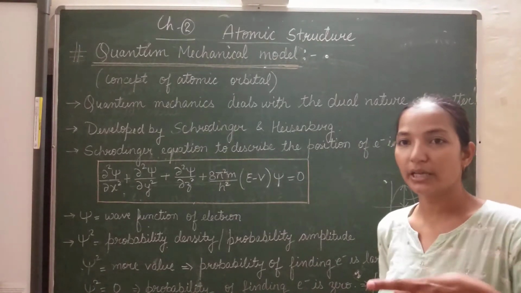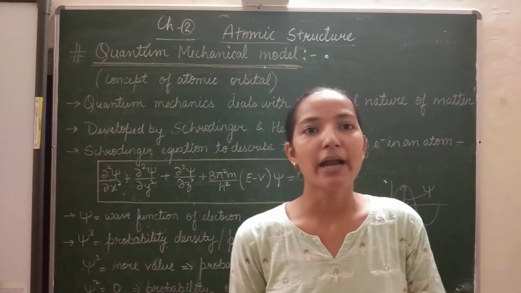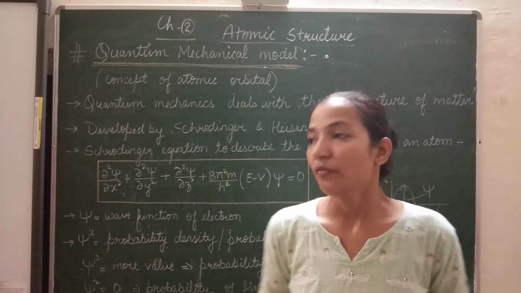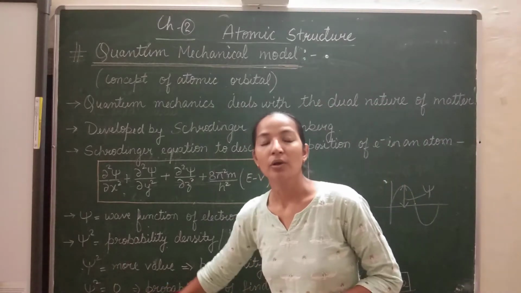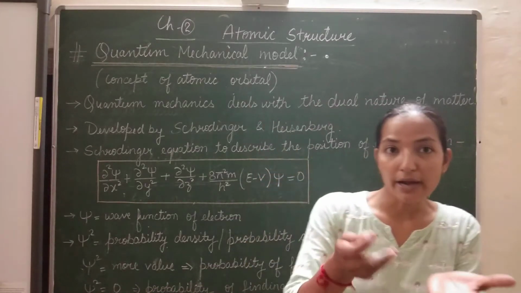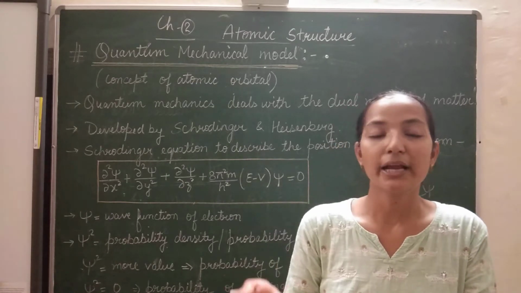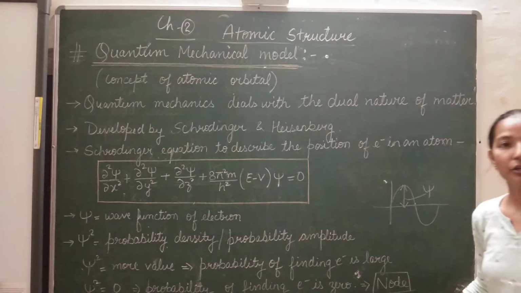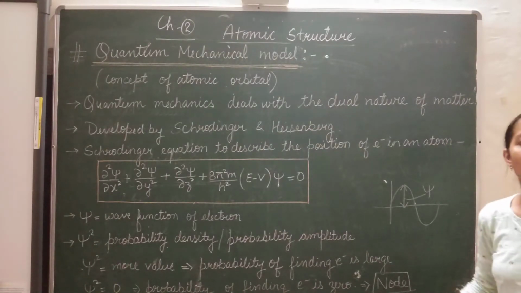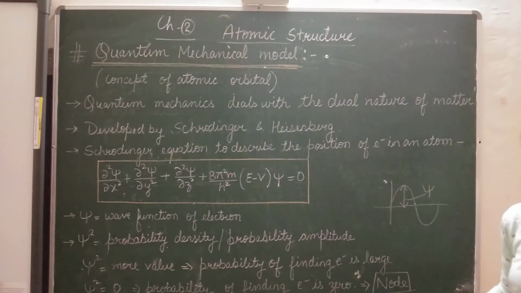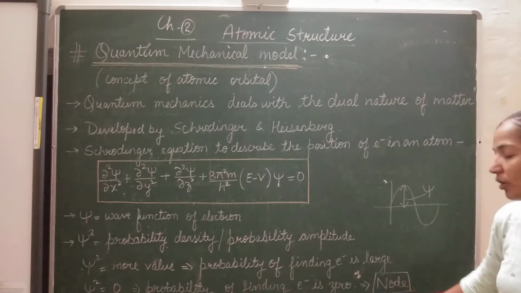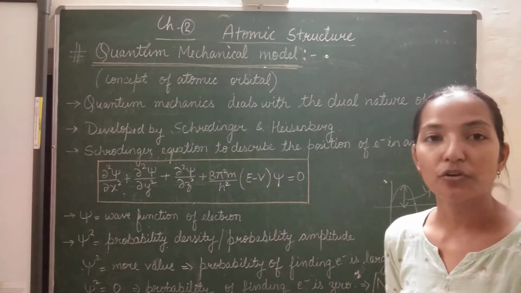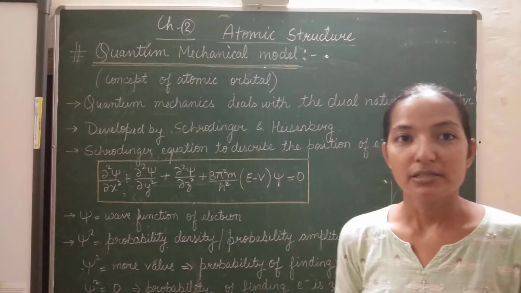So he observed that in an atom there are certain spaces where the value of psi square is 0, and at these places the electron finding probability is 0, and he used the term node or nodal plane for these. So nodes or nodal planes are those regions where the electron finding probability is 0.